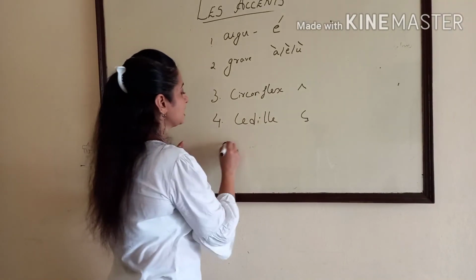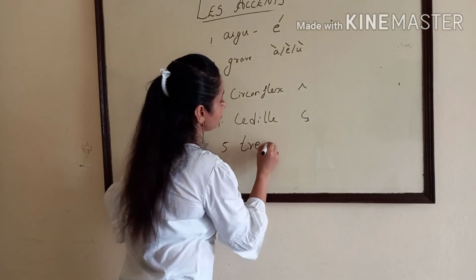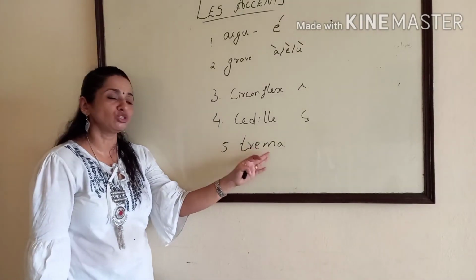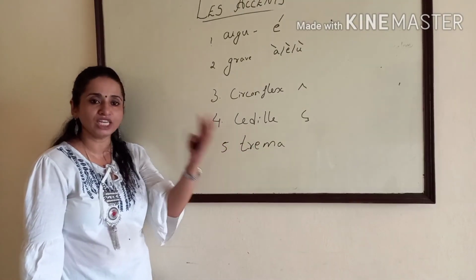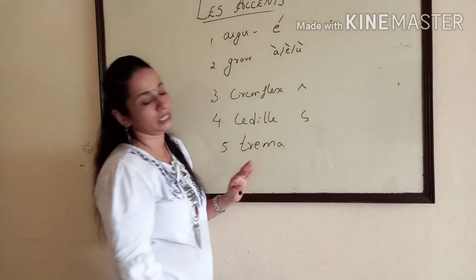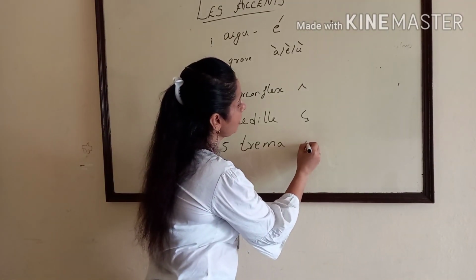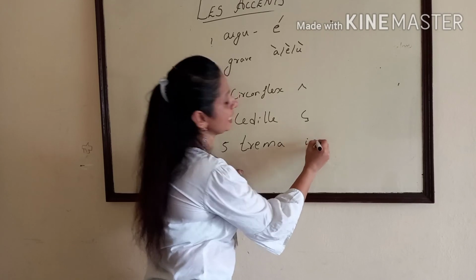And last one is tréma. Tréma means when two vowels come together, if we need to pronounce both vowels individually, we put tréma. Tréma is normally put over I and E.